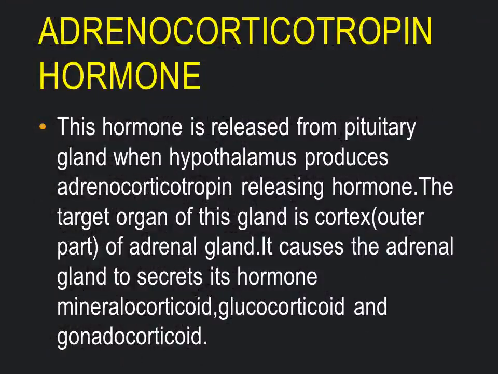And another one is adrenocorticotropin hormone. This hormone is released from the pituitary gland when the hypothalamus produces adrenocorticotropin releasing hormone. The target organ of this hormone is the cortex, that is the outer part of the adrenal gland. It causes the adrenal gland to secrete its hormones, mineralocorticoid, glucocorticoid, and gonadocorticoid.